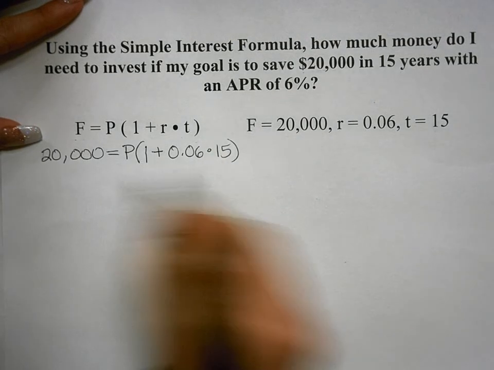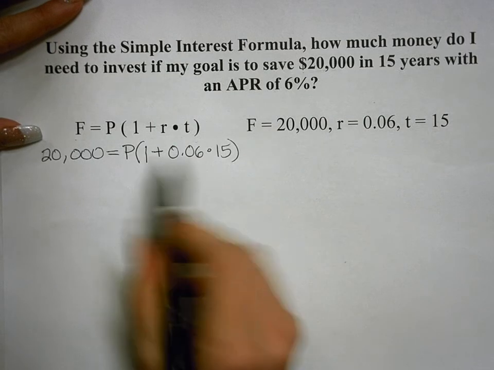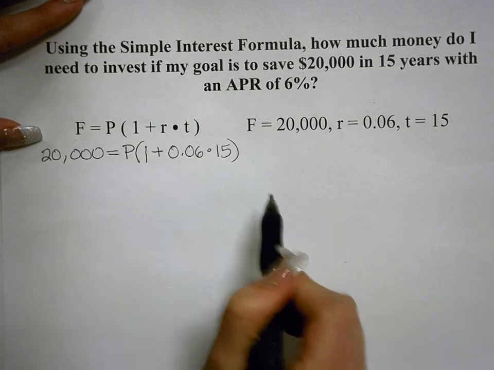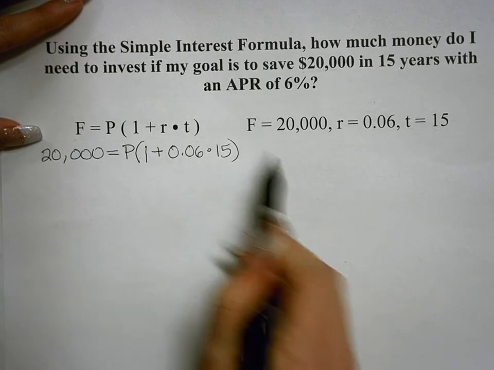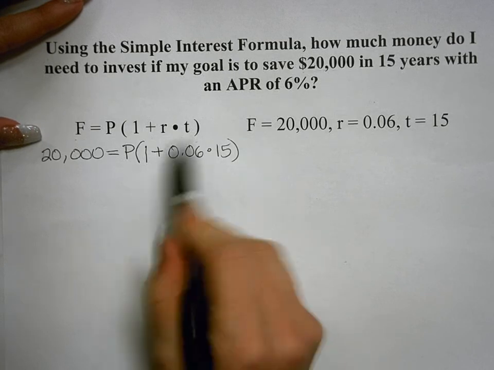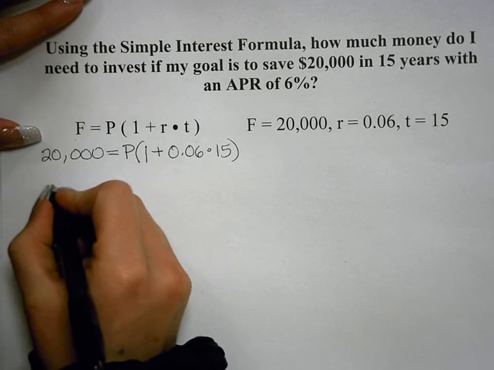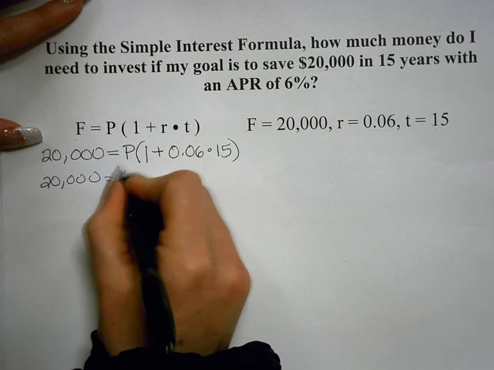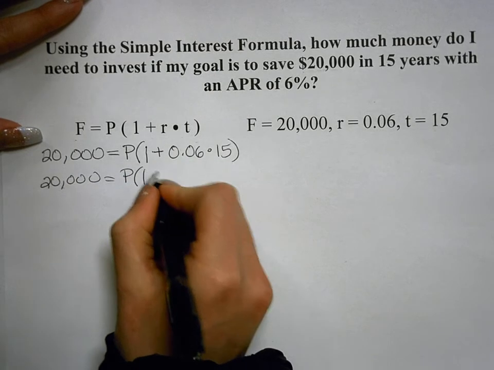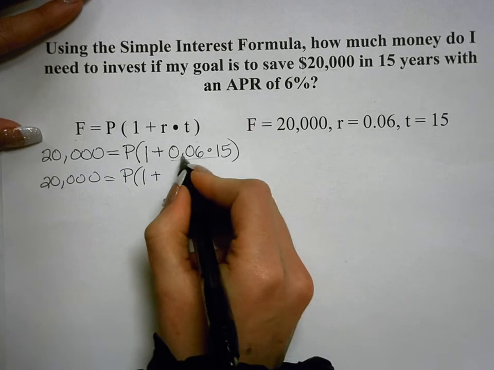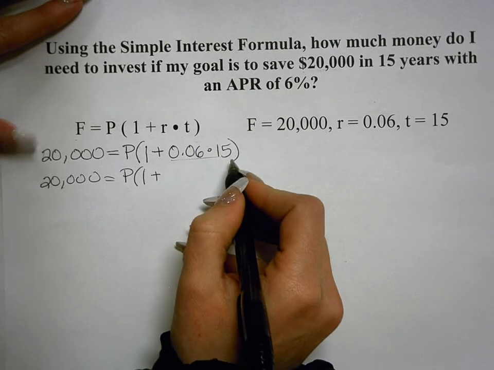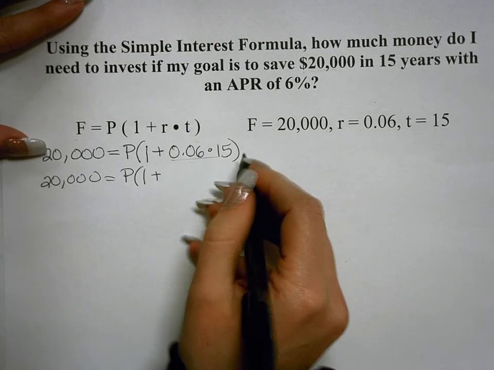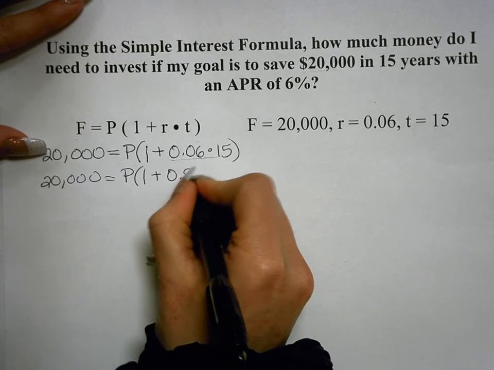And here we are, an order of operations problem. Order of operations states we have to do parentheses first. We have addition and multiplication within the parentheses, so we have to do the multiplication first. So I'm just going to rewrite everything else. 20,000, I'm not going to touch this, equals P multiplied by the quantity 1 plus. Now I'm doing this, 0.06 times 15, and that ends up being 0.9.